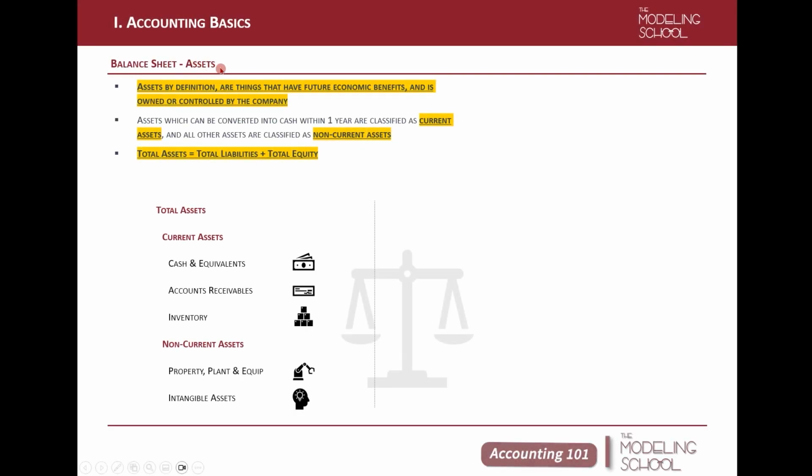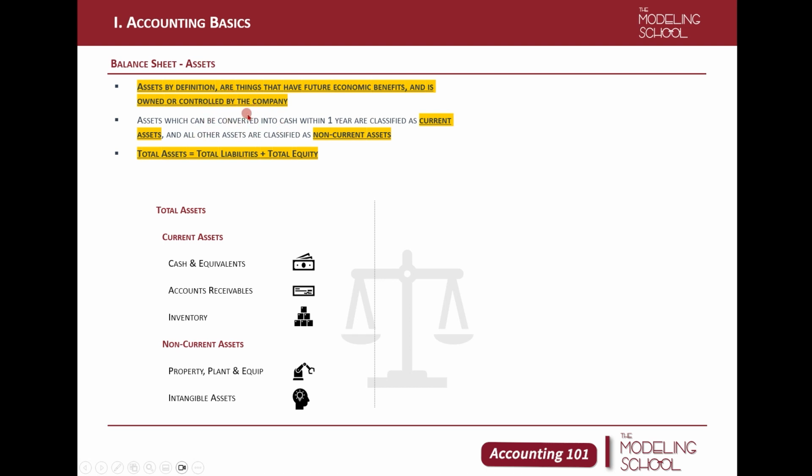So digging deeper into each account of the balance sheet, let's go over the assets side first. Assets, by definition, are things that have future economic benefits. So this is definition number one. These criteria must be met in order to be classified as assets: future economic benefits, and number two, it should be owned or controlled by the entity or by the company.